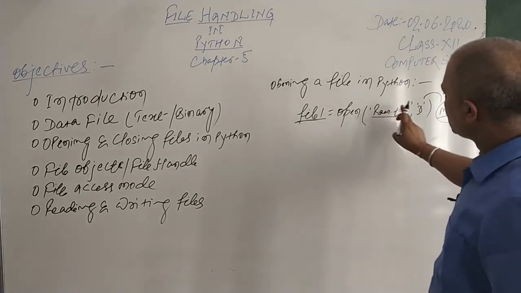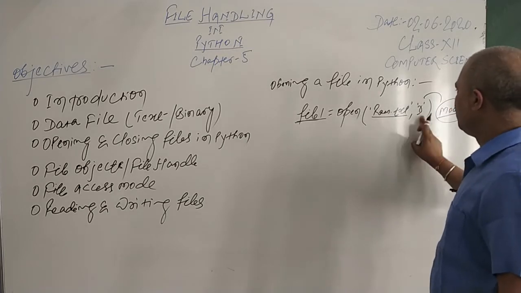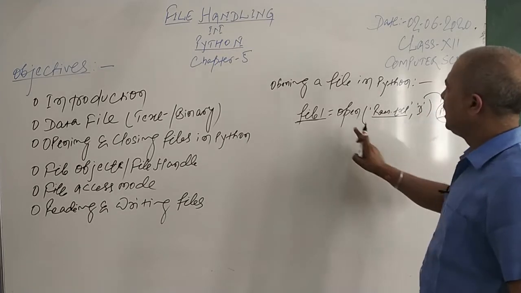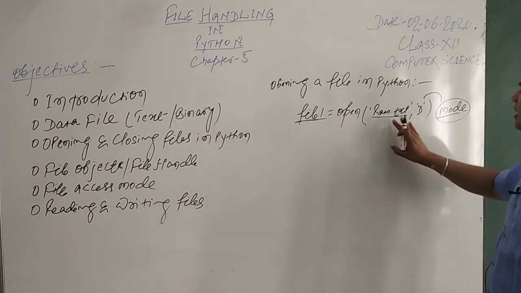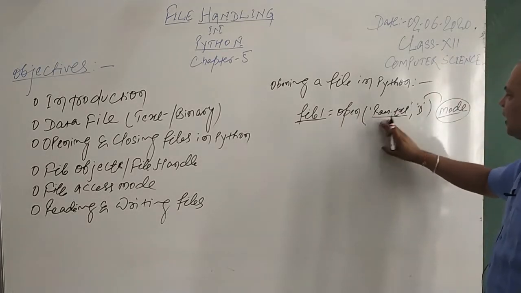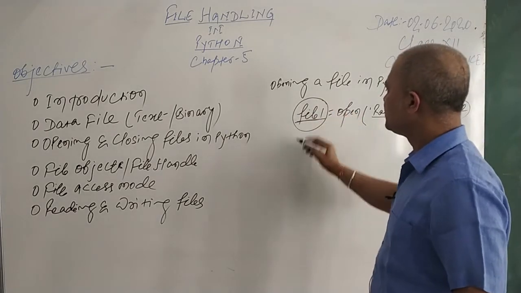So in single quotes, I put ram.txt, then separated by a comma, the mode in which you want to open. And open is a function which accepts these two parameters, the name of the file or the path of the file, and the mode. And this file1 is a file object.